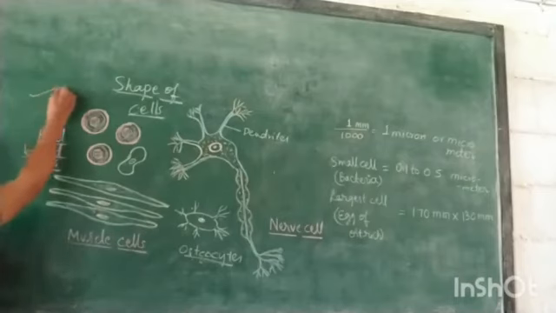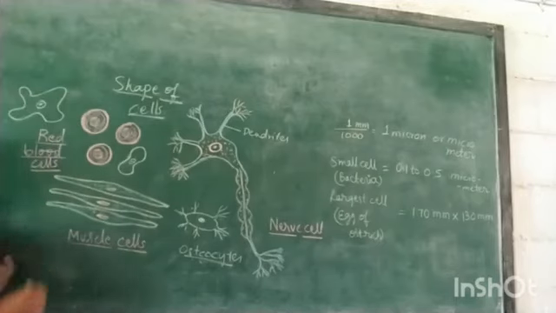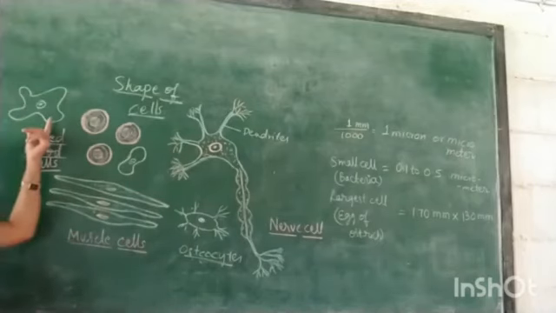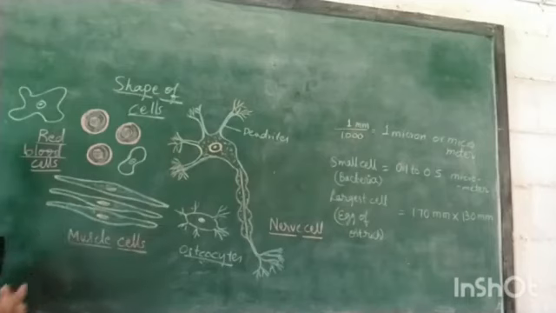Earlier you observed the amoeba. In amoeba you can observe the shape of the cell constantly changes. So why does this change in the shape take place in amoeba?